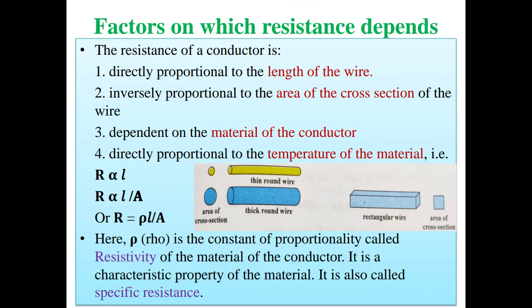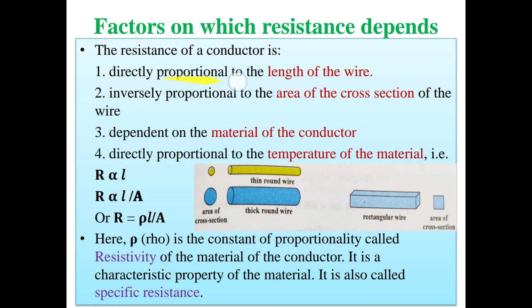So we can summarize the factors on which resistance depends. It depends on the length of the wire, area of cross section, nature of material, and temperature of the material. So we can say that resistance is directly proportional to the length of the wire.